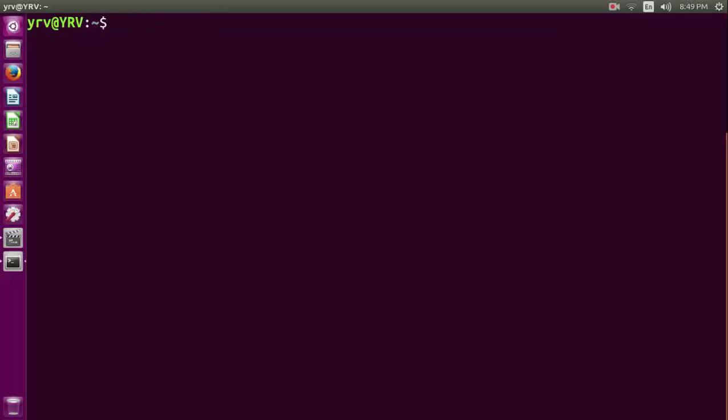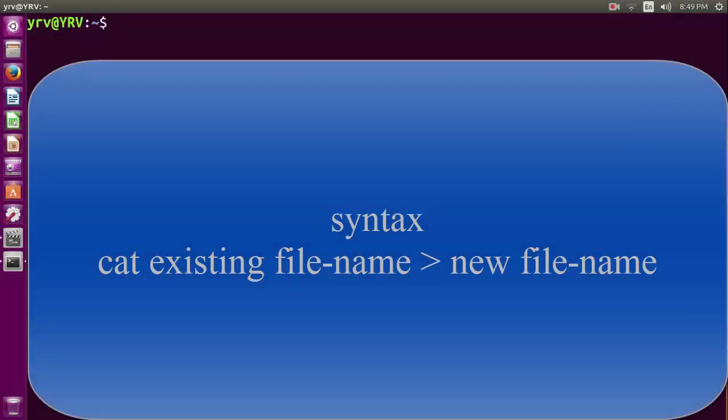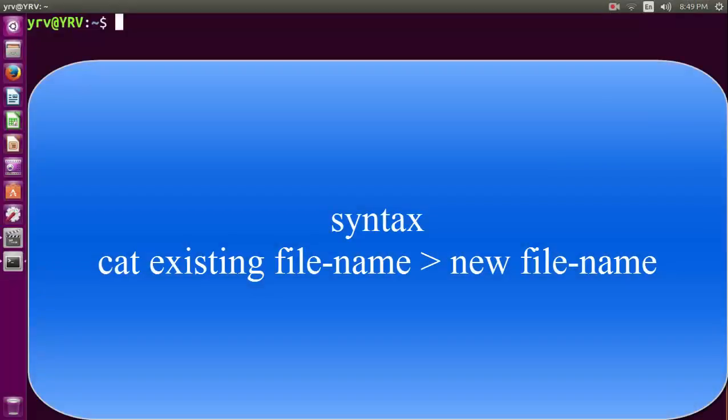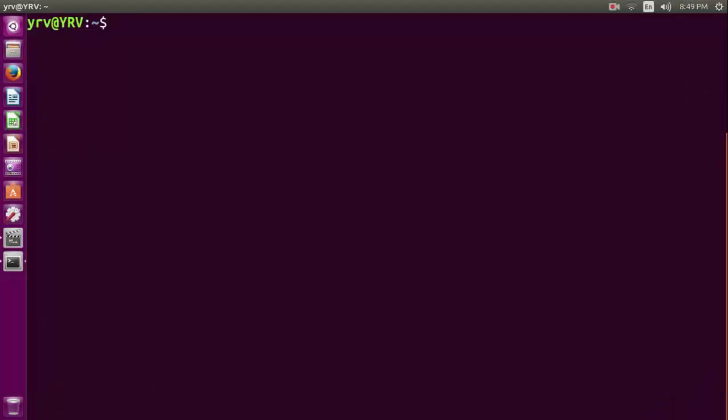Now we will copy the test file. Syntax: cat, existing file name, greater than symbol, then the new file name. Here the command is cat test.txt greater than symbol test2.txt. Now we have copied the test file into test2.